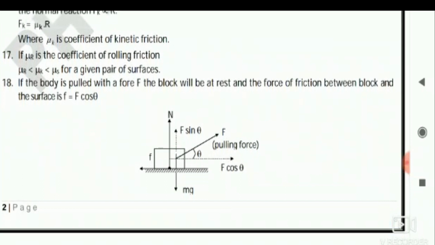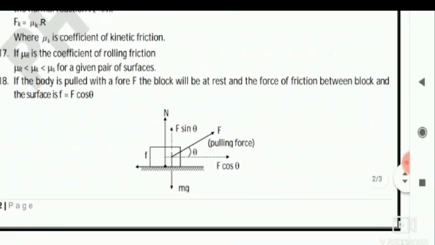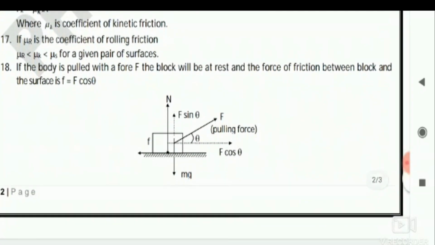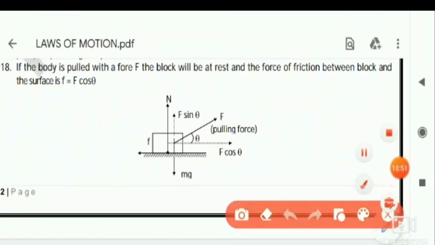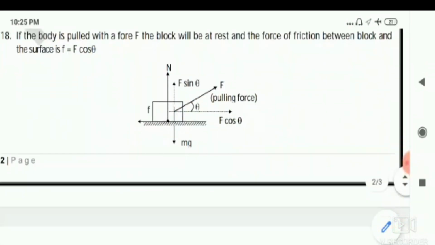Then another pulling concept is also very important. If the body is pulled with a force F, the block will be at rest and the force of friction between the block and the surface is F cos theta. So F cos theta is acting in this direction, you can see here. This is F cos theta. And when it is coming like that, frictional force will act in the opposite direction. So both will be equal. So that's why it is given like this. So you can see here.